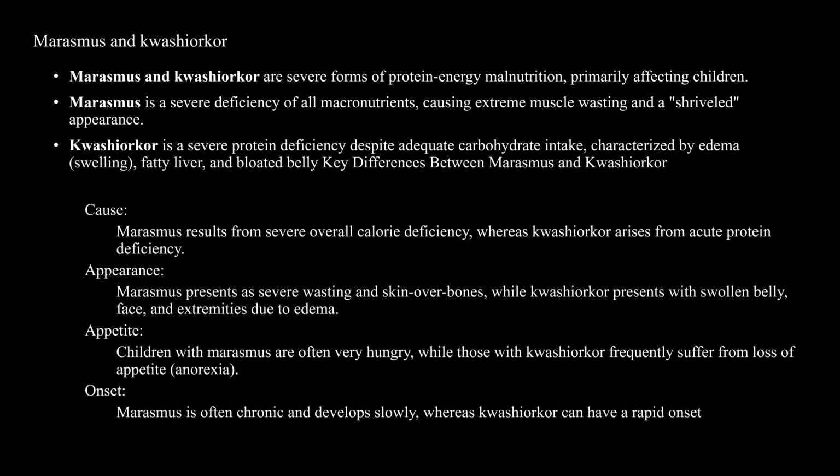Marasmus and Kwashiorkor. Marasmus is severe malnutrition, with micronutrient deficiency leading to extreme muscle wasting. Marasmus results from overall caloric deficiency, whereas Kwashiorkor is actual protein deficiency. Marasmus presents as skin over bone. Kwashiorkor presents with a swollen belly and fat due to edema. Edema in children is very common in Kwashiorkor, along with loss of appetite and anorexia. Development is slow.